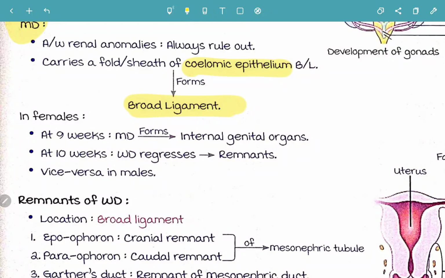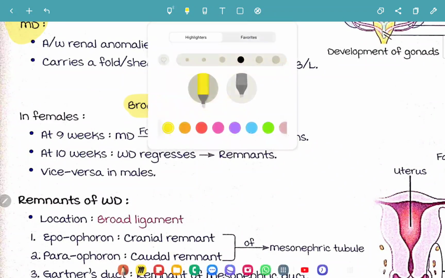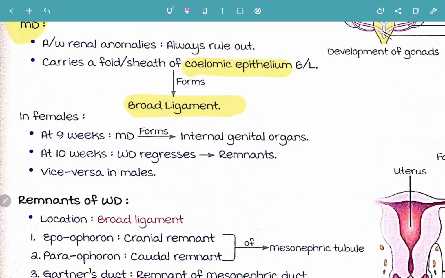Now in females, at around 9 weeks, very important, MCQs always ask the weeks. So when does the Mullerian duct form? By 9 weeks of gestation, the Mullerian duct forms the internal genital organs. The Mullerian duct will be forming all the internal genital organs. What internal genital organs will the Mullerian duct form? The female.